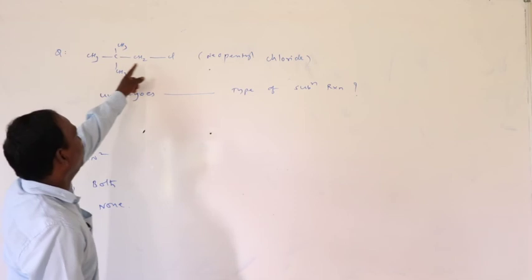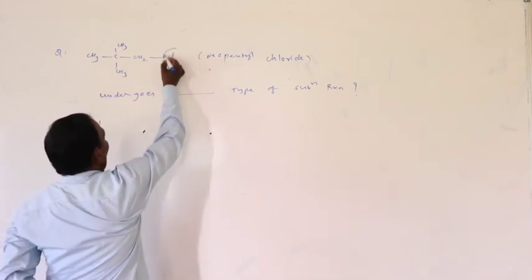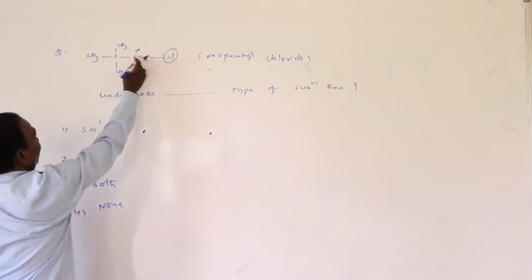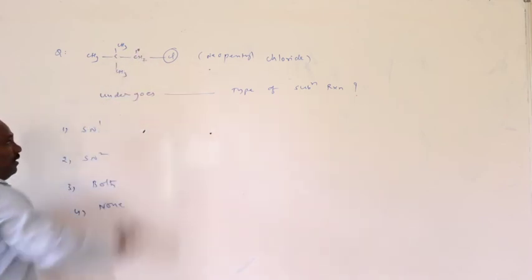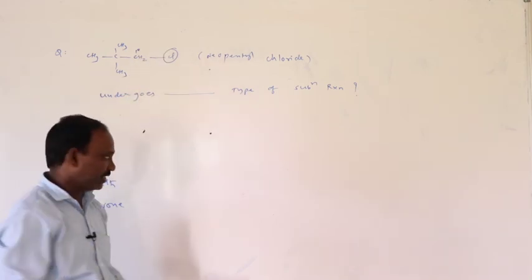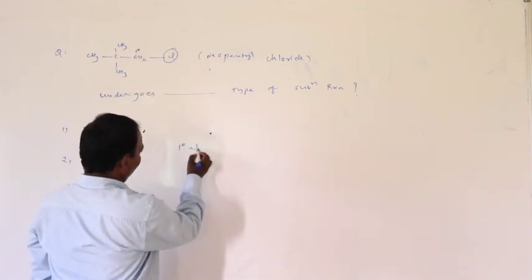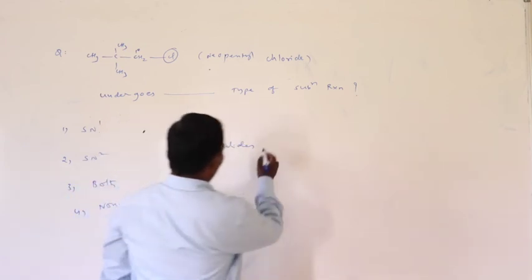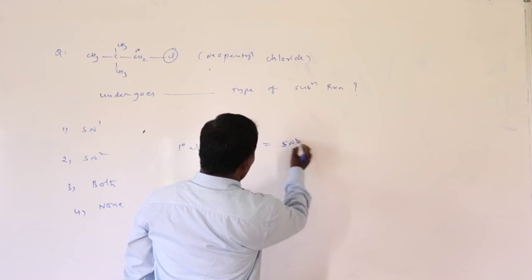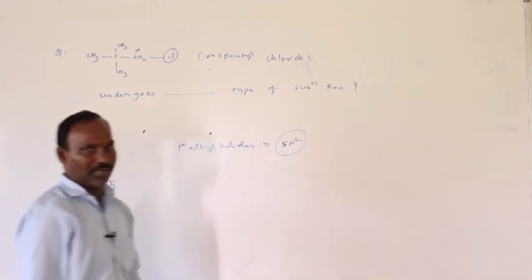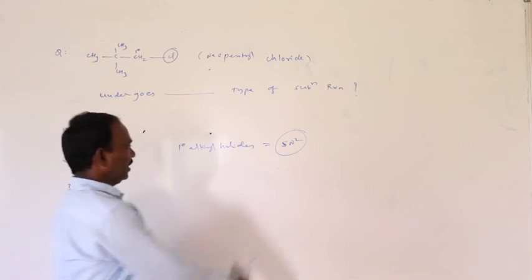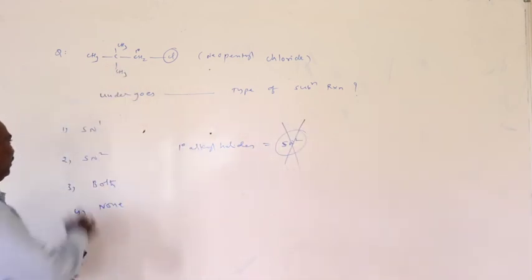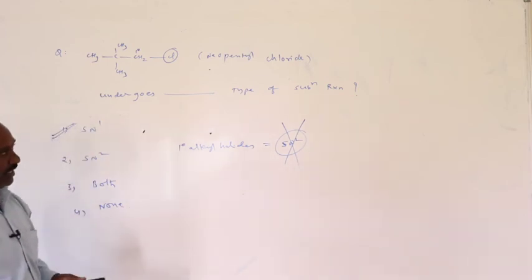In neopentyl chloride, the chlorine-attached carbon is a primary carbon, so it is a primary alkyl halide. In primary alkyl halides the expected mechanism is SN2, but here that is wrong. Why? Because in this molecule the SN1 reaction mechanism takes place.